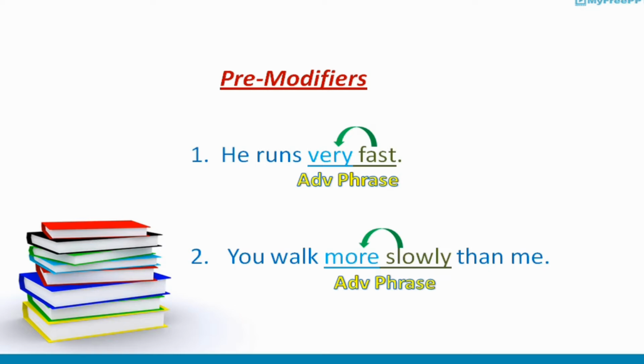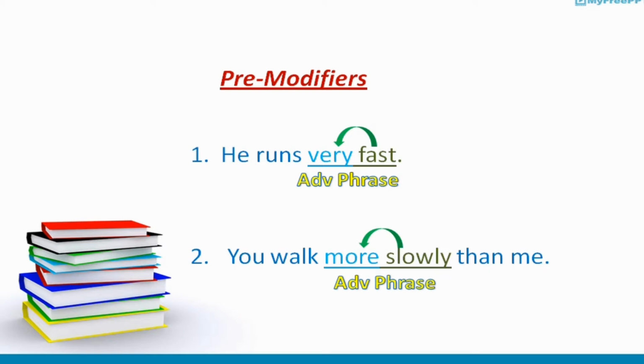Number two, you walk more slowly than me. More slowly is an adverb phrase, describing the action, walk. And this phrase is made up of two words. More is a modifier, which tells something about the adverb word. We can say both words are an adverb phrase, telling something about an action. These are both examples of pre-modifiers.